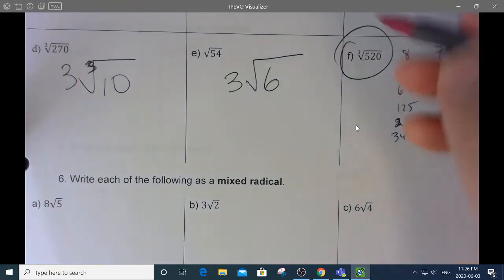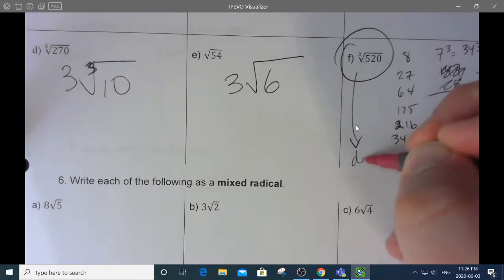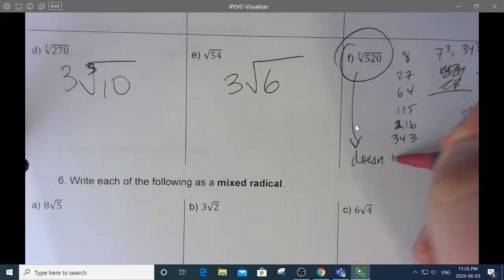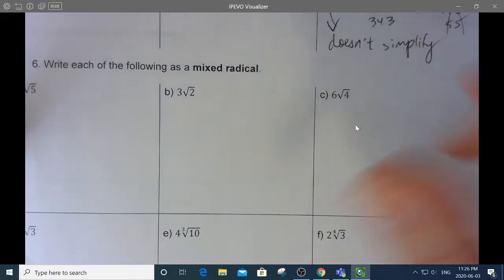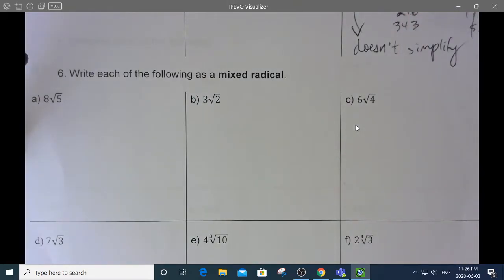Weird. Doesn't simplify. Very mean of them. Okay, now let's go the other way.